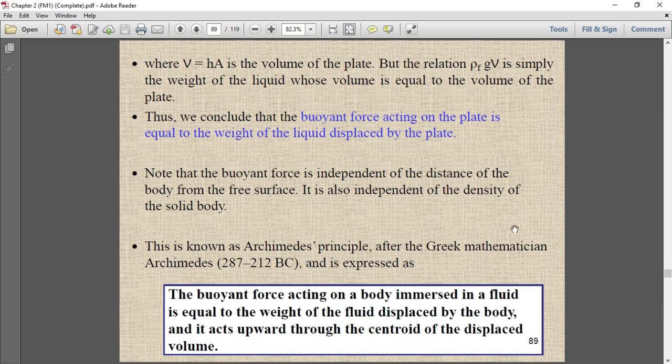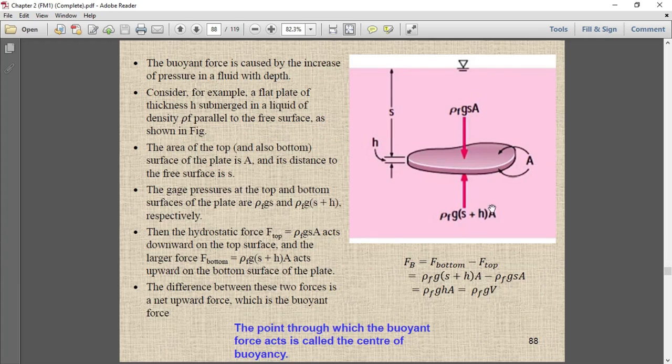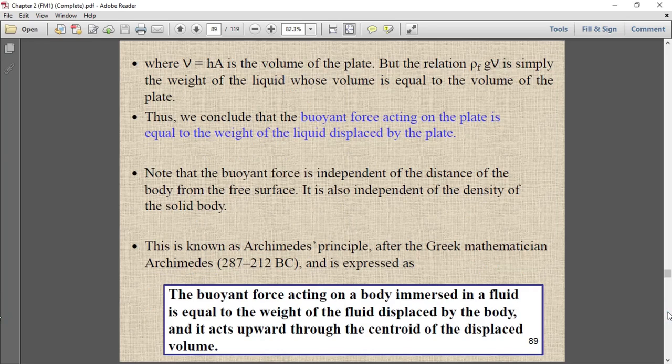Note that the buoyant force is independent of the distance of the body from the free surface. It is also independent of the density of the solid body. In that equation we cannot see the density of the solid body, we see the density of the fluid only.